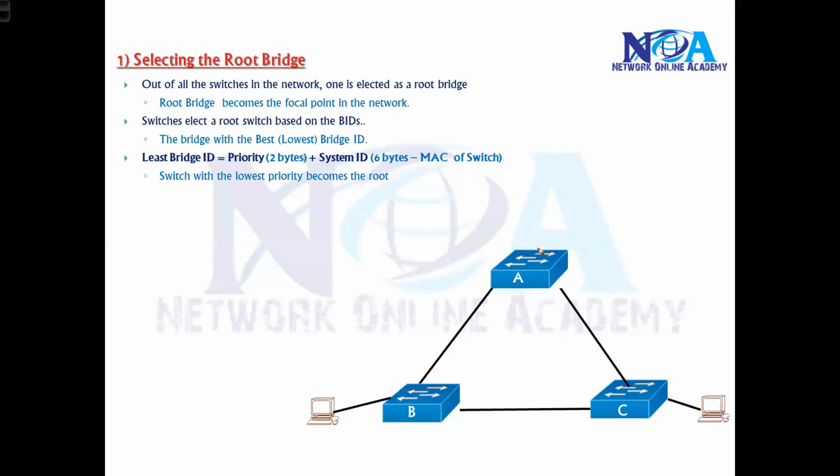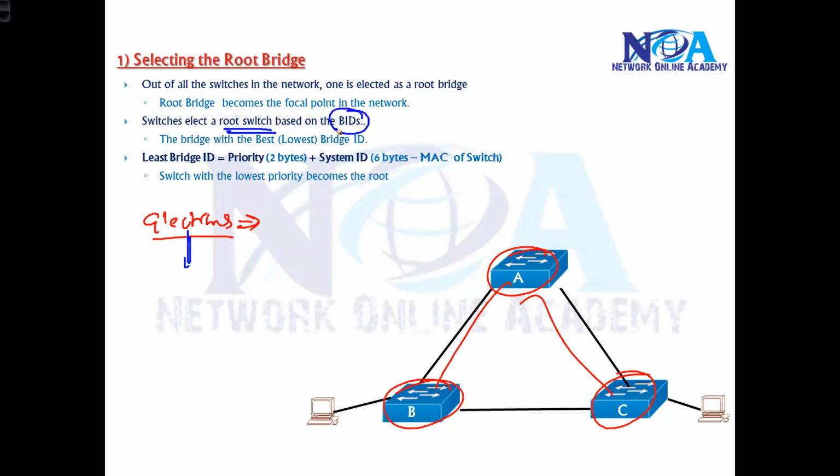Now either switch A or switch B or switch C has to become the root. That is the first thing. So what they do is they do elections. Just like who wins, whoever wins, that will become the root bridge. So they do elections, and those elections are decided based on the bridge ID. So the switch will select the root switch or the root bridge based on the bridge IDs. Bridge ID means switch ID. Now whichever switch has the best bridge ID, that will become the root bridge.